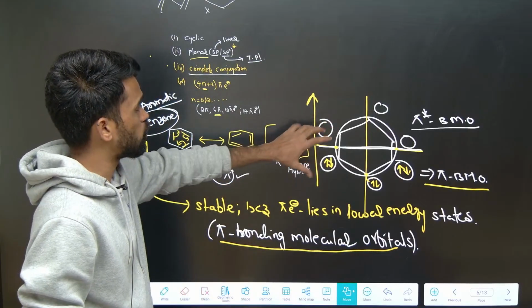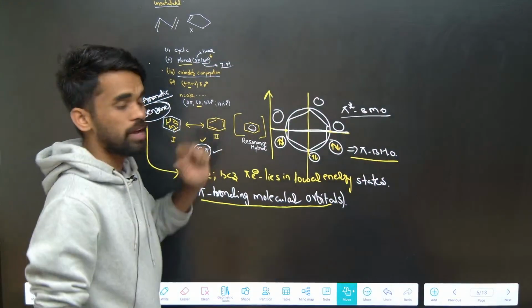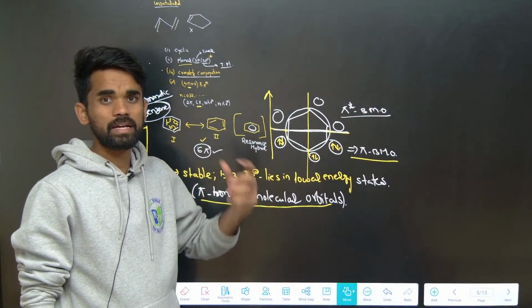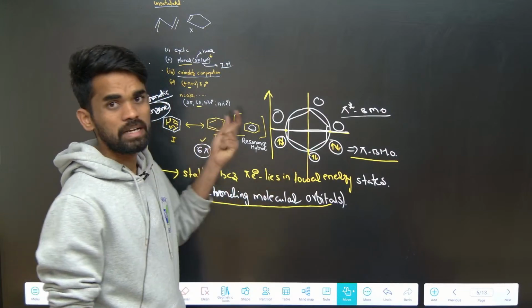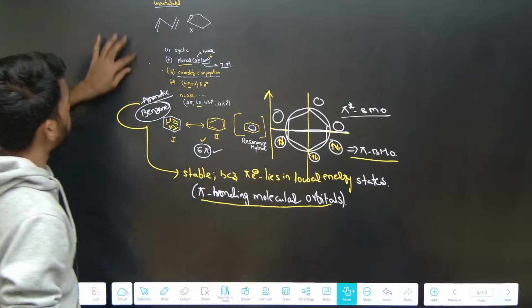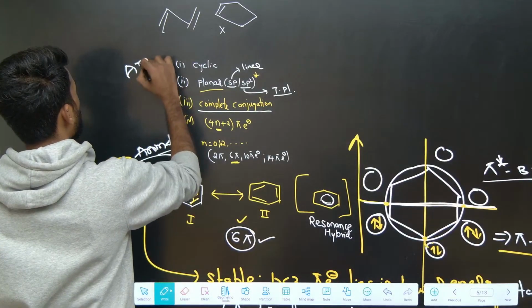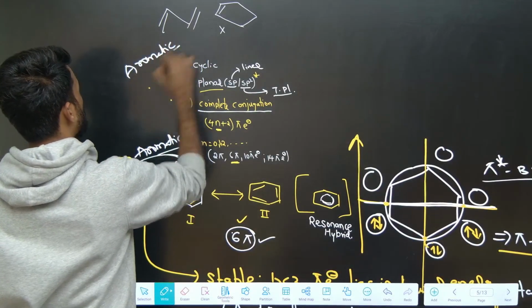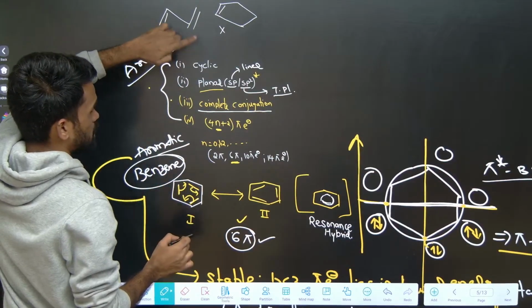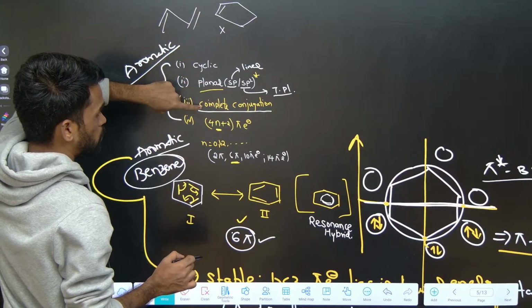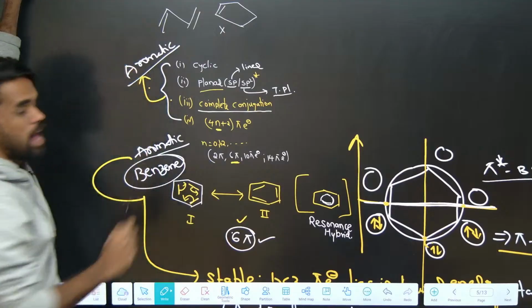So you can say this is the Frost-Musulin rule or polygon rule for explanation of the molecular orbital diagram, or you can say the diamagnetic or paramagnetic nature of the substances can be explained for aromatic and non-aromatic compounds. So you got now the 4 rules to be remembered for identifying aromaticity, whether a compound is aromatic or not. Compound should be cyclic, then planar, then have complete conjugation, and 4n plus 2 pi electrons should be there, then you can say it is an aromatic compound.